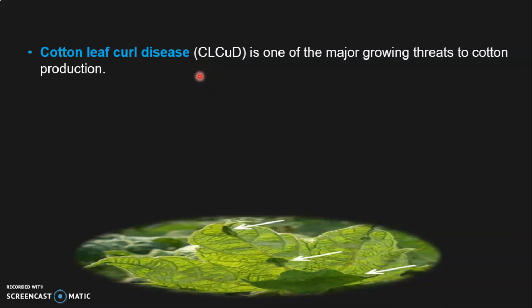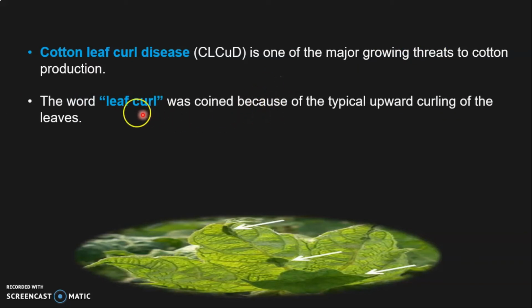Till now it is still a severe disease in Pakistan, India and China, as I have already told, and it is still a major threat to cotton production. The word leaf curl was coined because the leaves of the cotton crop curl upward. So these are the typical symptoms, that the leaves curl upward.